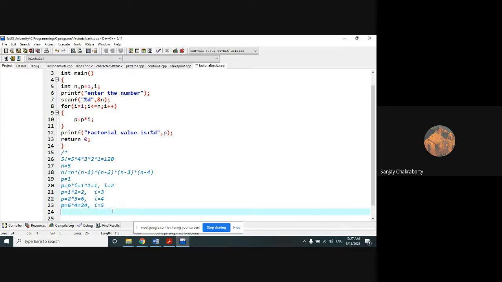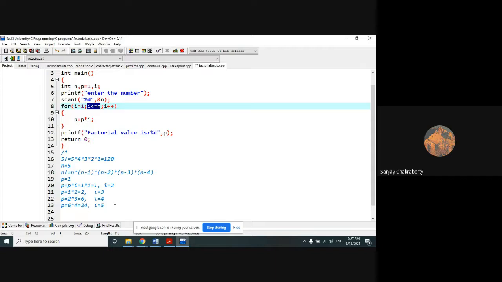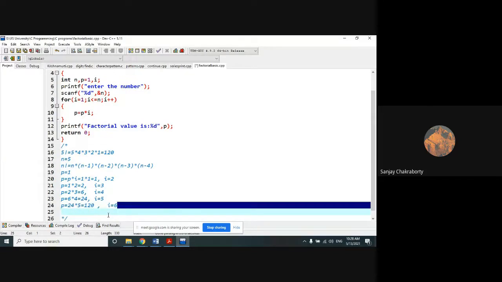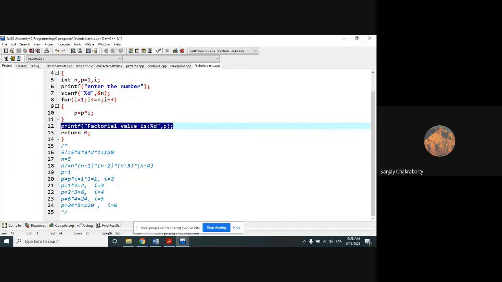This is the last time I is incremented, because when I becomes 6, the loop will terminate, because the condition is not satisfied and the loop will terminate, right? So here, what was the new value of P? The old value of P is 24 and the current value of I is 5. So the new value of P is 120. Now the loop will terminate because the I value is 6 and that 6 will not satisfy the condition. So that's why it will terminate and it will finally print the last value of P. What was the last value of P? 120. So you will get 120 as output.